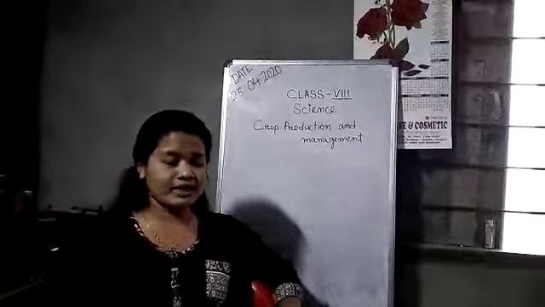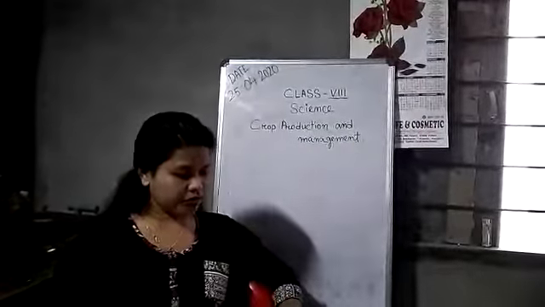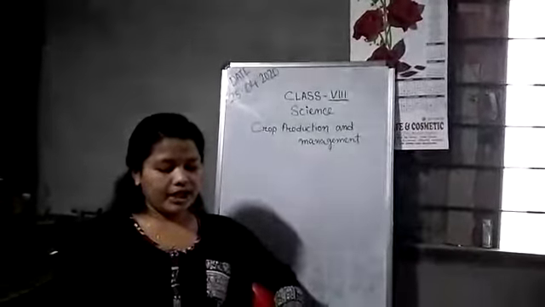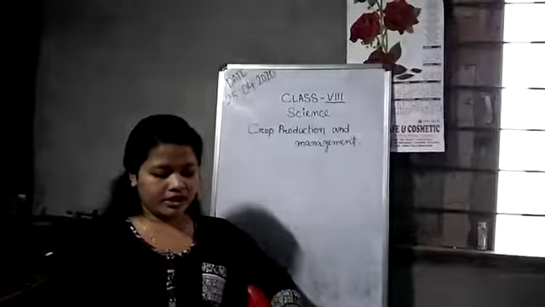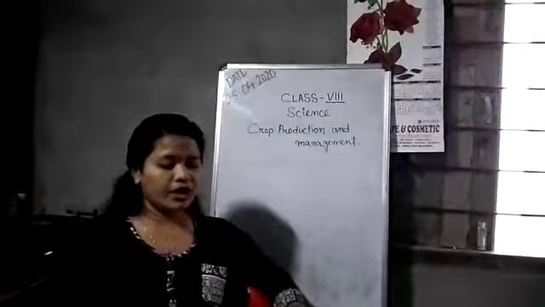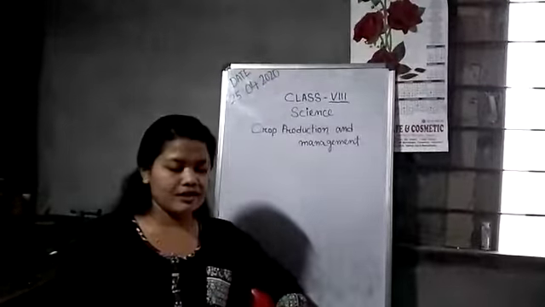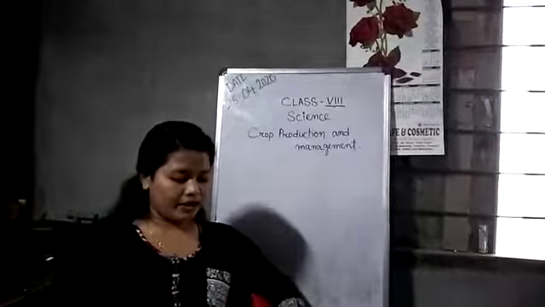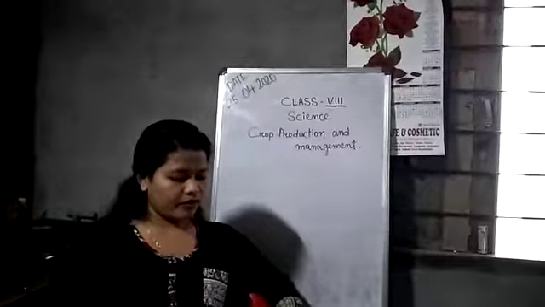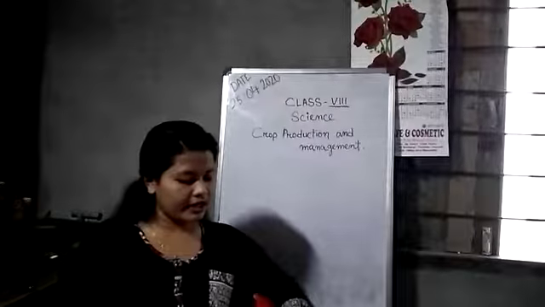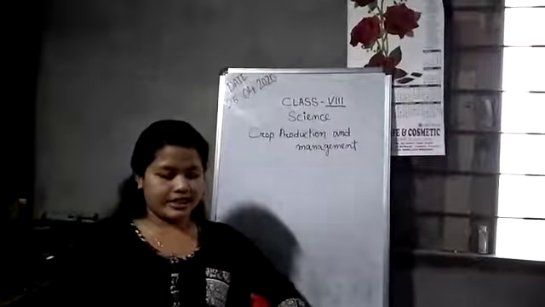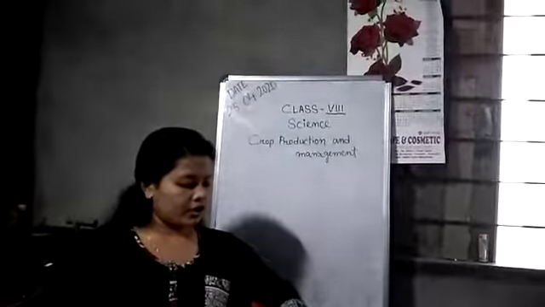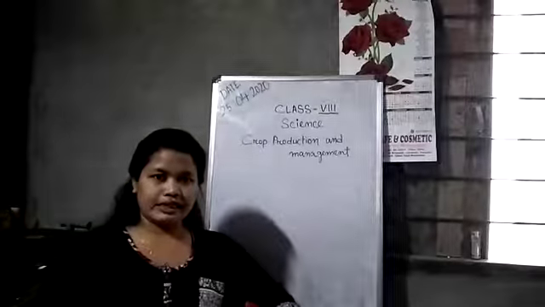Okay, next topic is irrigation. Plants need water for their growth. It is necessary to supply water to plants in the fields periodically, which is known as irrigation. There are some modern methods of irrigation. These methods are sprinkler system, drip system. So about this topic, you read from your textbook in detail.